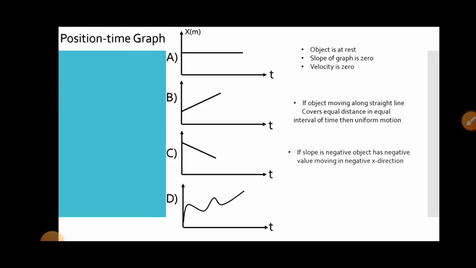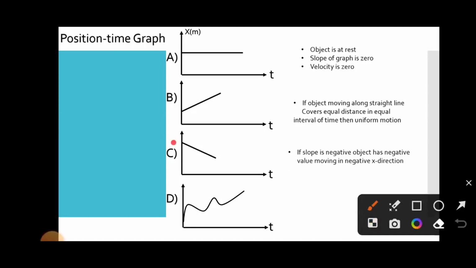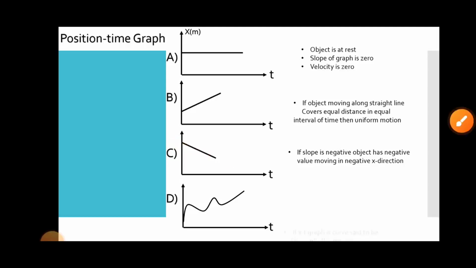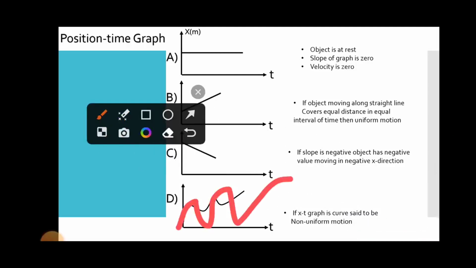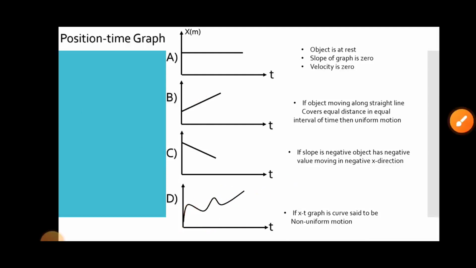In case C, the slope is negative. If the slope is negative, the object is moving in the negative x direction. In case D, if the x versus t graph is a curve, it is said to be non-uniform motion. This type of motion is considered non-uniform motion.